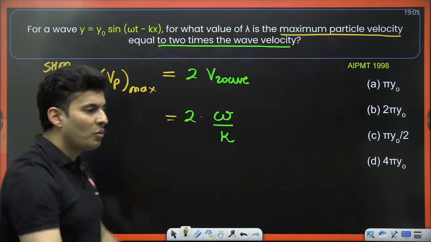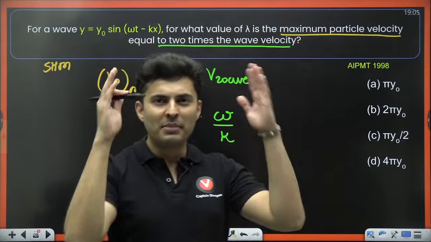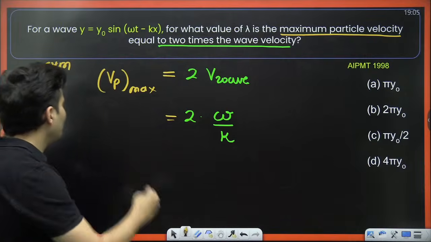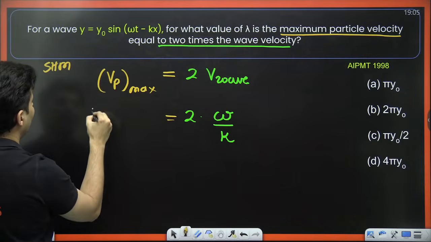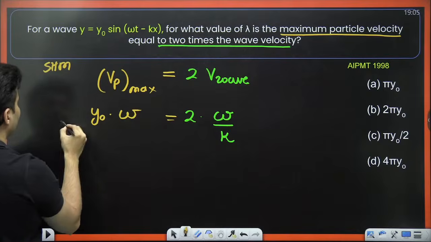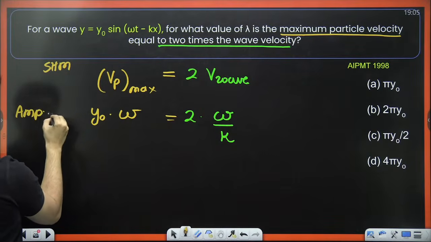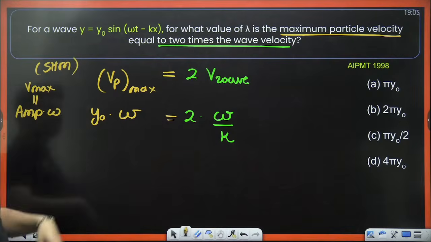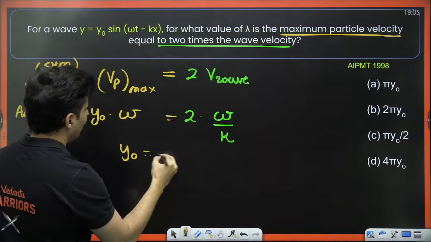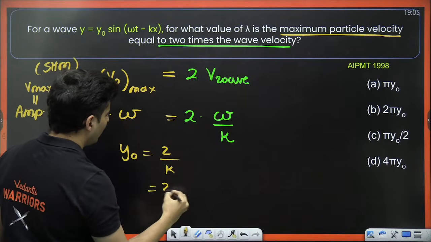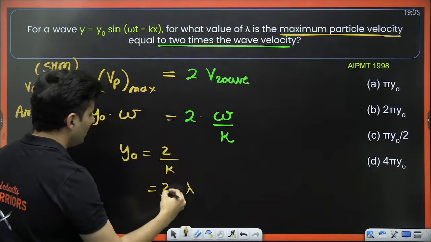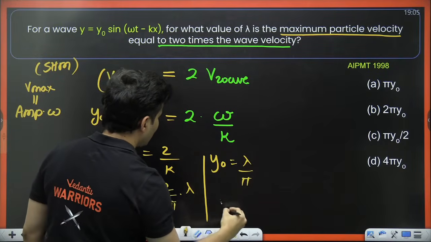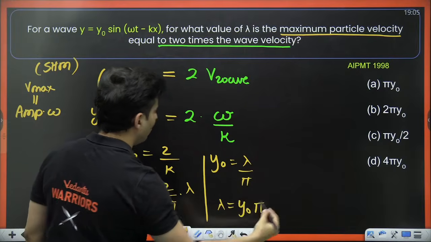In a SHM, what is the max velocity? Amplitude into omega, yes or no? Amplitude is y naught, so V max is y naught into omega. That's always amplitude into omega in a SHM. Omega cancels, so y naught is 2 by k. k is nothing but 2 pi by lambda. 2 cancels, so y naught is lambda by pi. Lambda is y naught into pi.